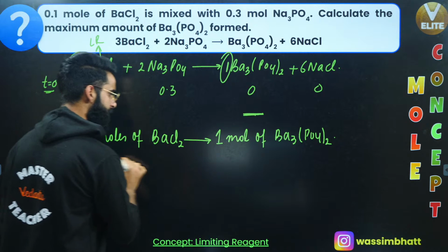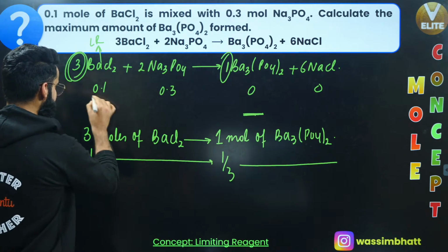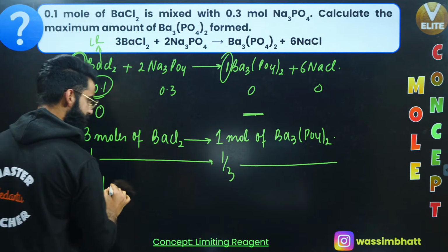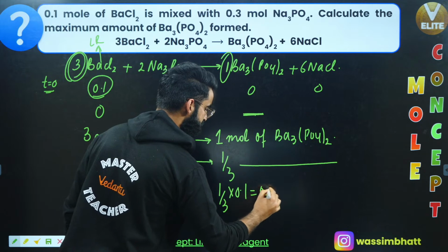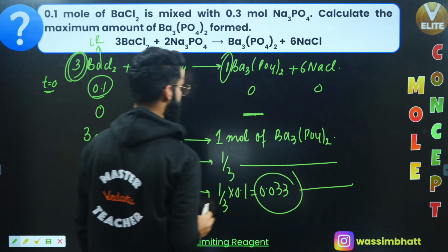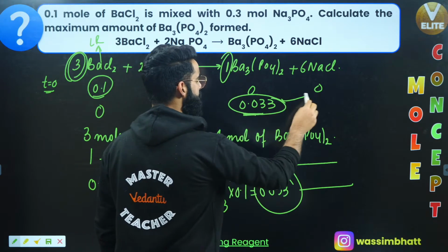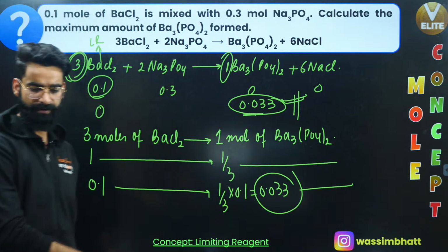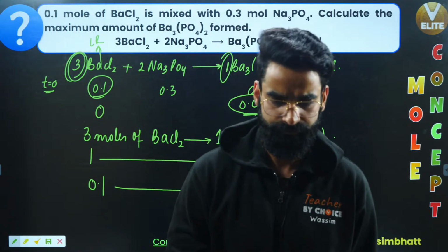Can I say 1 mole of BaCl2 gives 1/3 moles of Ba3(PO4)2? Can I say 0.1 moles of BaCl2 will give me 1/3 multiplied by 0.1? The value will be 0.033. So these many moles of Ba3(PO4)2 would have got formed at the end of the reaction, which I was supposed to calculate. You can let me know in the chat box if it's clear to everyone.